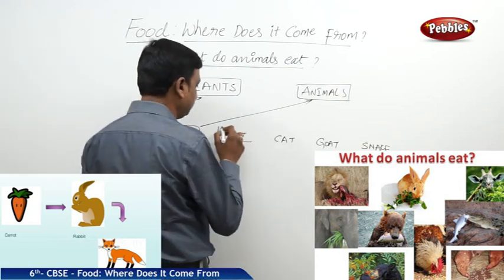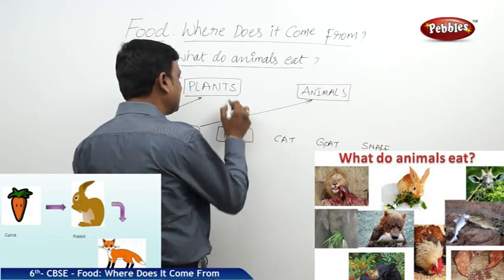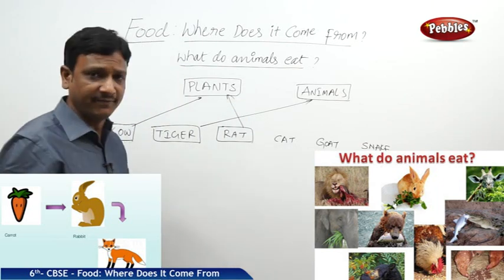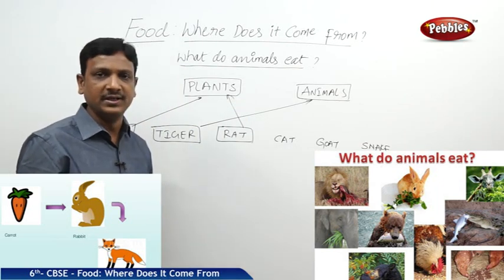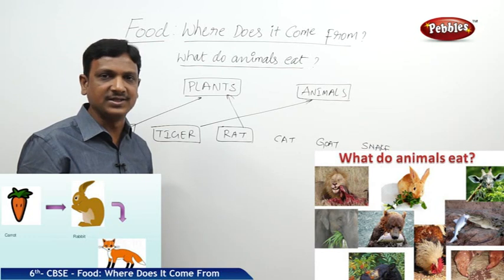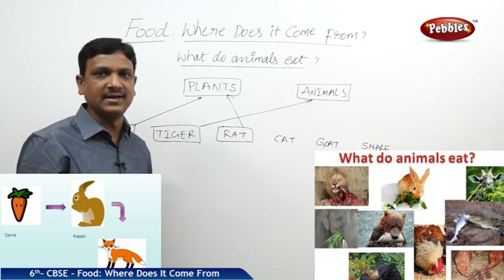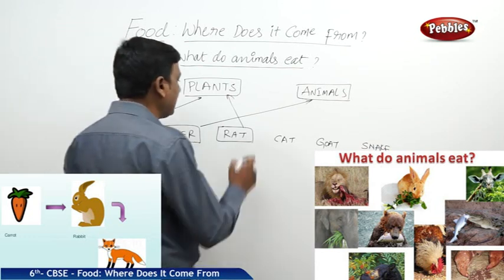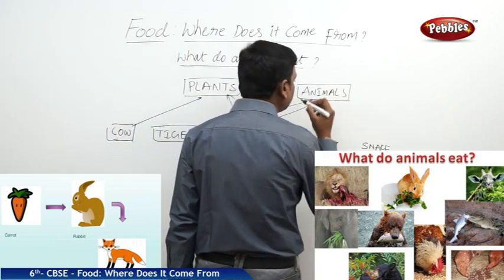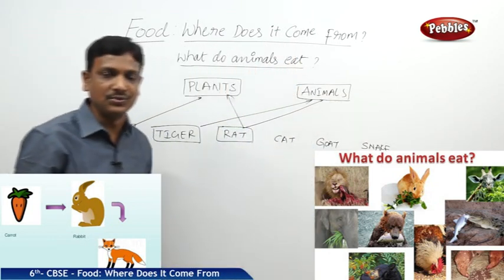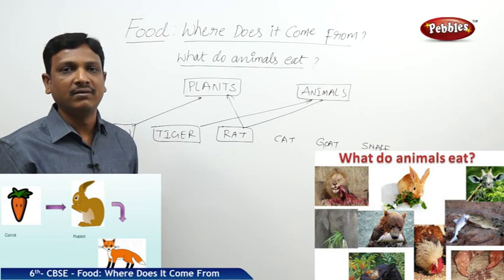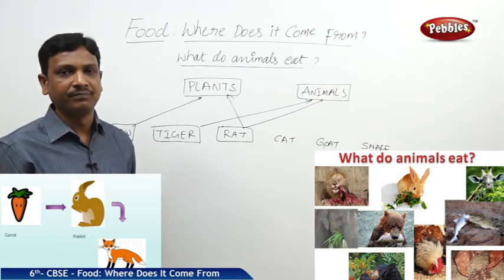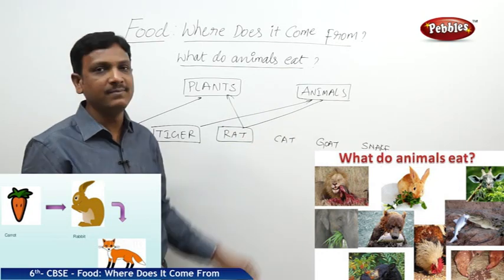Rat. A rat eats grains. In the field or in your kitchen, if there are any rats, they are spoiling the grains, rice and other grains. At the same time, the rat will eat some other animal flesh also, might be a dead animal or any live animal. So the rat eats both plant as well as animal food.